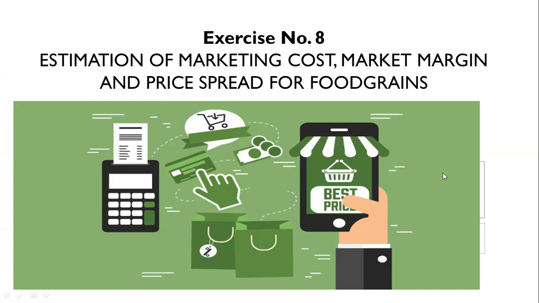So what is marketing cost, market margin and price spread? Marketing cost means the cost incurred by the producer from his point of production up to the consumer. And margin means there are different types of intermediaries involved in this marketing process. We already know in detail about the marketing channel also. So that margin we have to estimate in this exercise, and we also study the new concept, price spread. Further information in detail we see in our next slide.